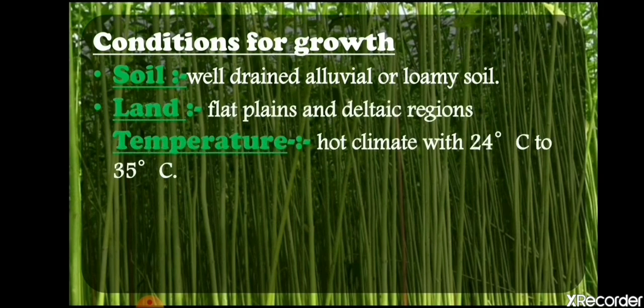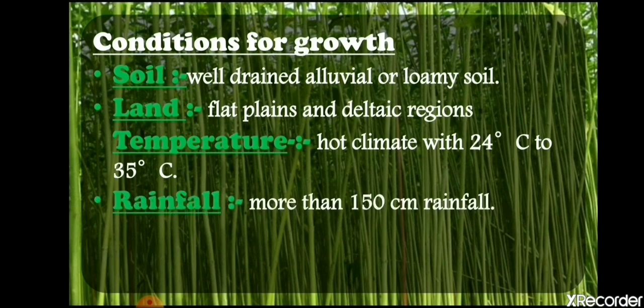Now which type of land? Flat, plain and deltaic land. As I have explained, these types of plants usually grow near the rivers, so that is why deltaic region is necessary. And which type of area? Flat plains are good for cultivation of jute. If we talk about temperature, it needs a hot climate with 24 degrees Celsius to 35 degrees Celsius. Okay, so it needs a hot climate with average temperature. Next, what amount of rainfall? It needs more than 150 centimeters of rainfall.